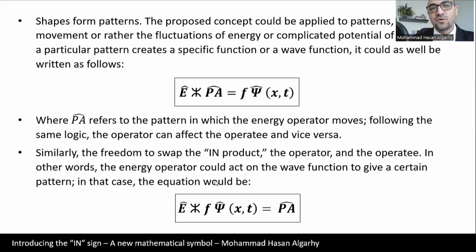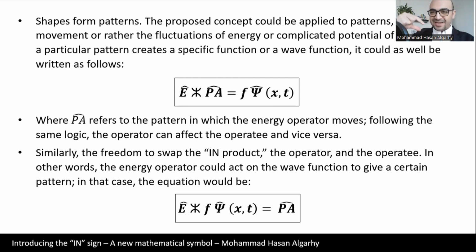So shapes form patterns. The proposed concept could be applied to patterns as well, where the movement, or rather the fluctuations of energy or complicated potential of energies in a particular pattern creates a specific function or a wave function. So it could be written as well, E, the energy operator, in PA.